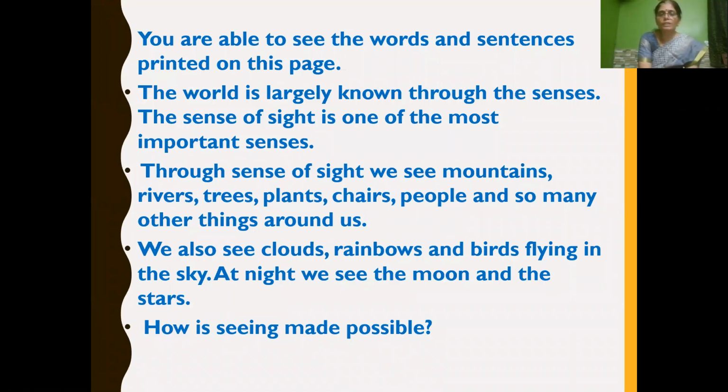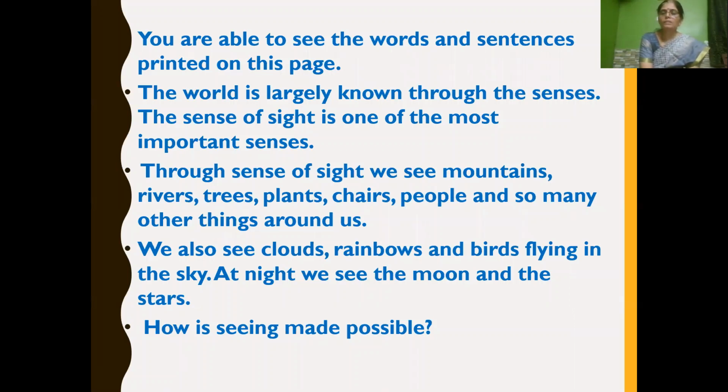Now you are able to see the words and sentences printed on this page, isn't it? The world is largely known through the senses. The sense of sight is one of the most important senses.